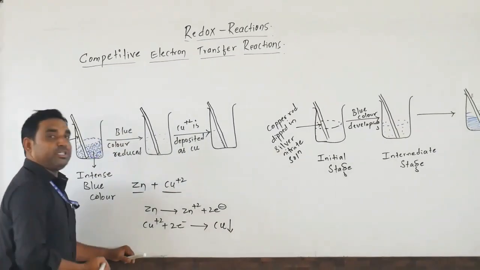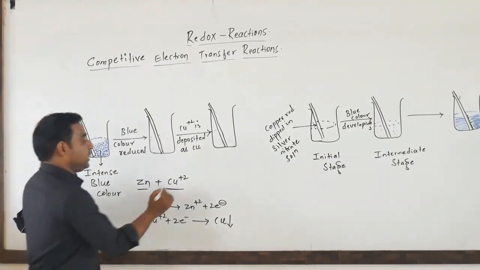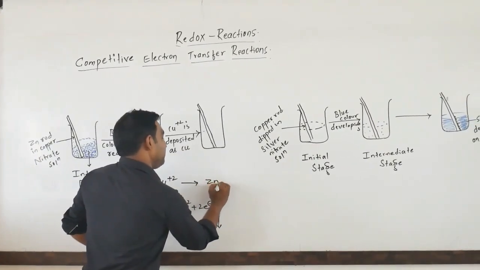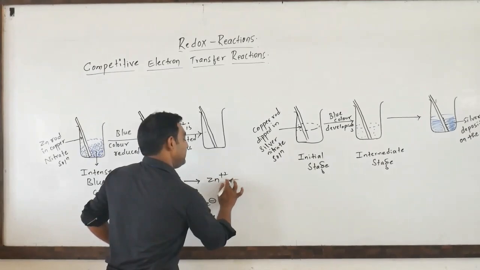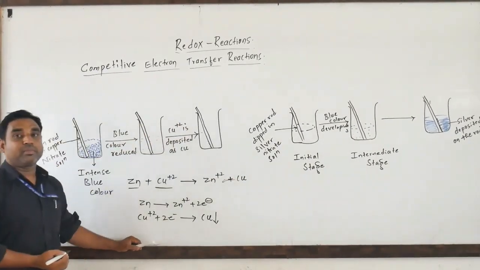It will be deposited on the zinc rod. Here zinc is converted into zinc+2 and copper +2 is reduced to copper.